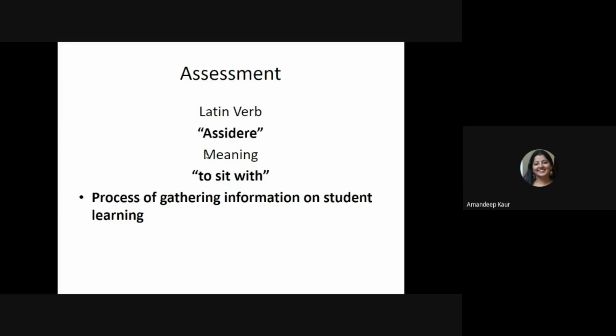When I say I am assessing my student, it is not compulsory that I am evaluating them. Assessment and evaluation are two different terms. Assessment is on a continuous basis. As a teacher, when I am asking questions to my students in a classroom situation, at that time also I am assessing my students. When I am asking my students whether there is any doubt on their part, in that case also I am assessing the performance of my students.